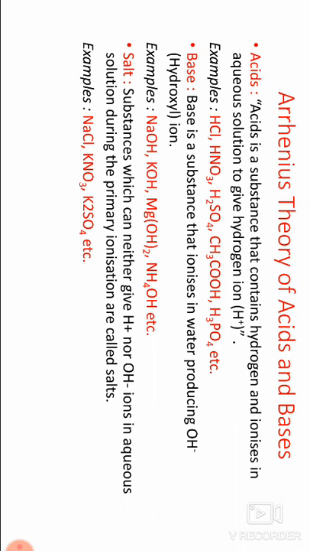For example, NaCl ionizes into Na plus and Cl minus, KNO3 into K plus and NO3 minus, K2SO4 into K plus and SO4 minus. This is the Arrhenius theory, proposed by the scientist Arrhenius in 1887.